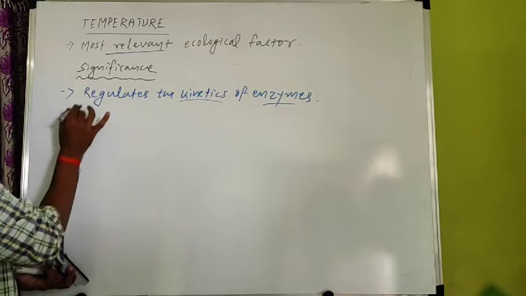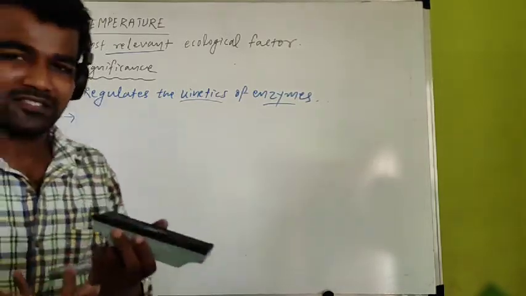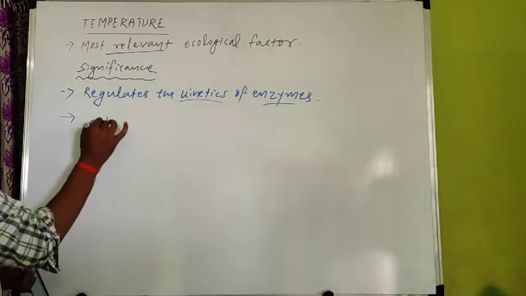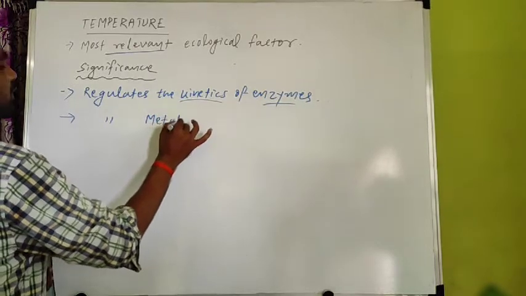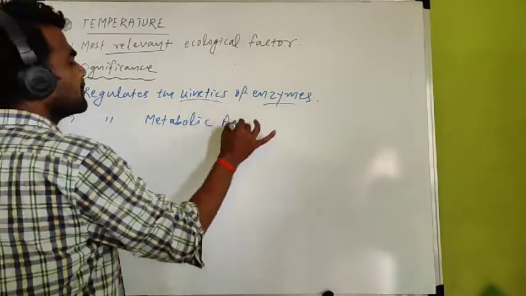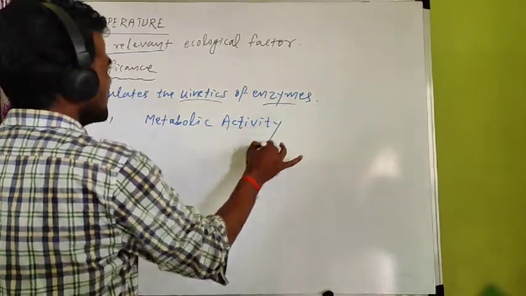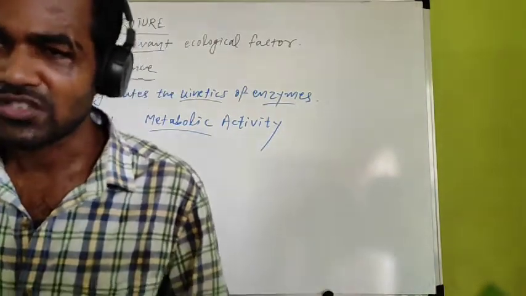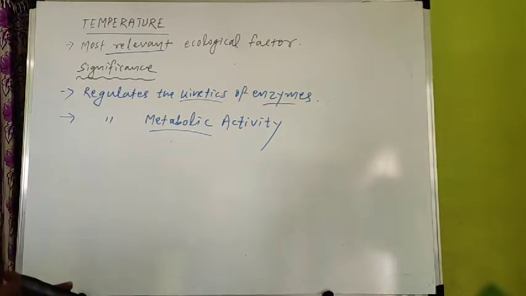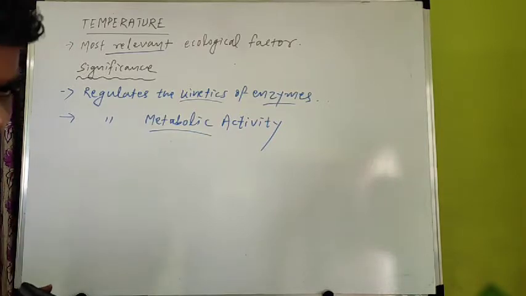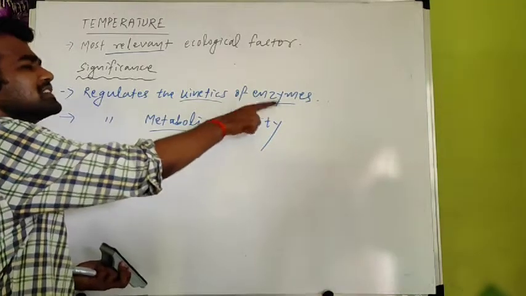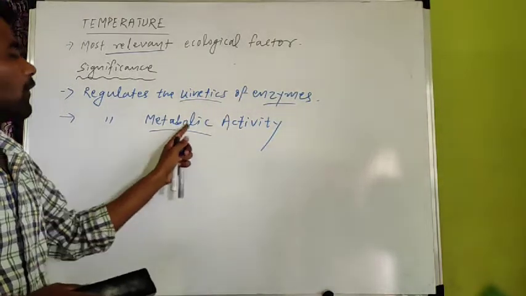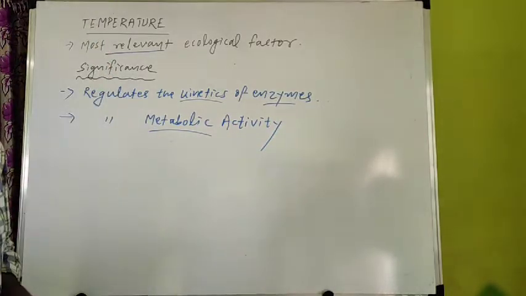Second important function or significance. Significance means the importance, the function of temperature. First is kinetics. Second, it regulates metabolic activity. What is metabolic activity? Metabolic activity means chemical reactions. Different metabolic reactions take place inside our body, like digestion, respiration, and many other processes. I have already told you that enzymes carry out many chemical reactions inside our body. So all the metabolic activity is also regulated by temperature.